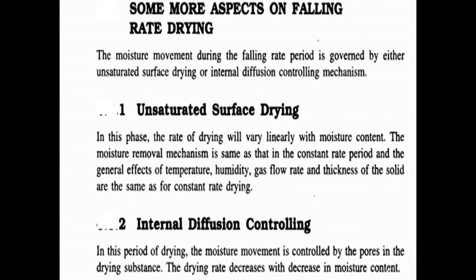In this phase, the rate of drying, that is capital N, will vary linearly with the moisture content capital X. The moisture removal mechanism is the same as that in the constant rate period, and the general effects of temperature, humidity, gas flow rate and thickness of the solid are the same as for constant rate drying. These parameters are constant.